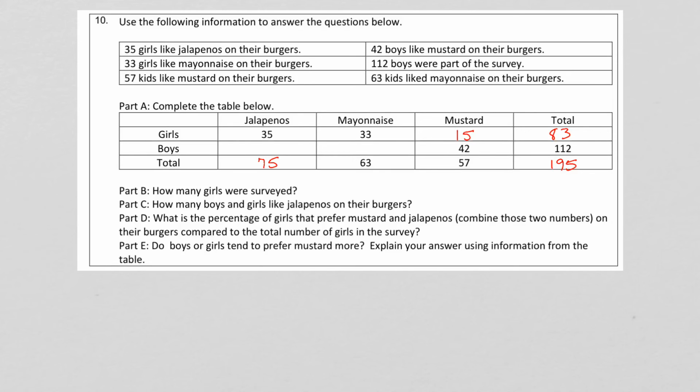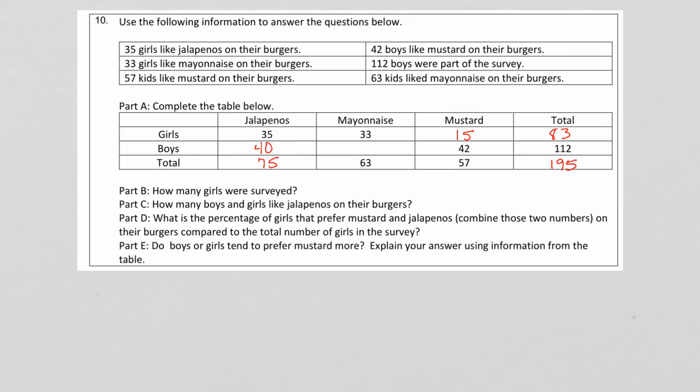Well, now we have another clue here, because 35 plus whatever goes here has to total 75. So we can say 75 minus 35 to figure out what goes here. 75 minus 35 is 40.